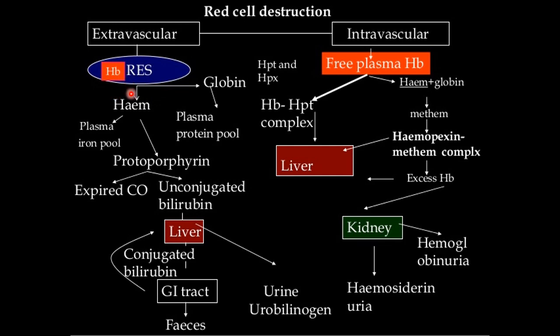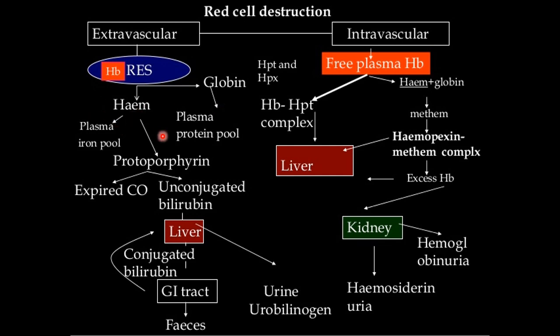From here, hemoglobin is released into the reticuloendothelial cells and broken down to heme and globin. The globin part is broken down to amino acids and enters into the amino acid pool, and it is reutilized to synthesize alpha and beta chains.